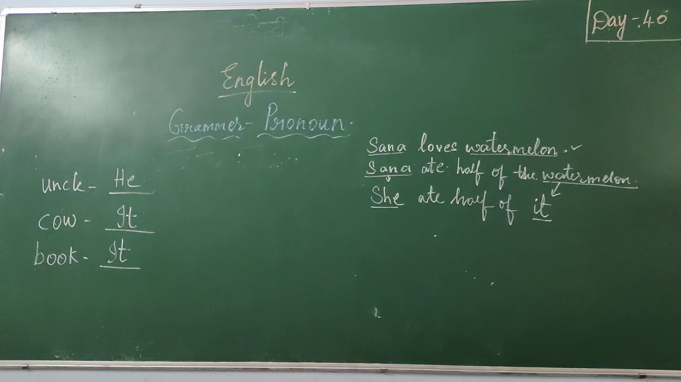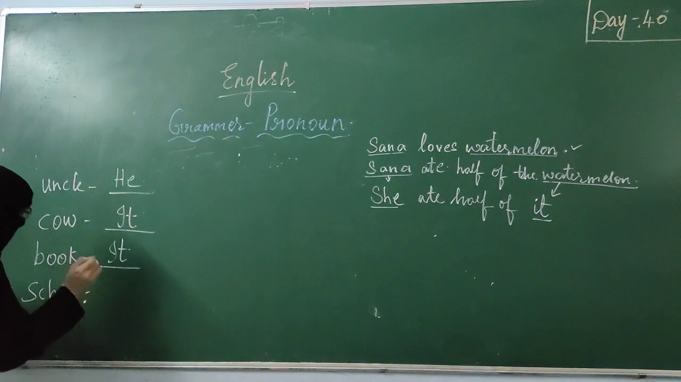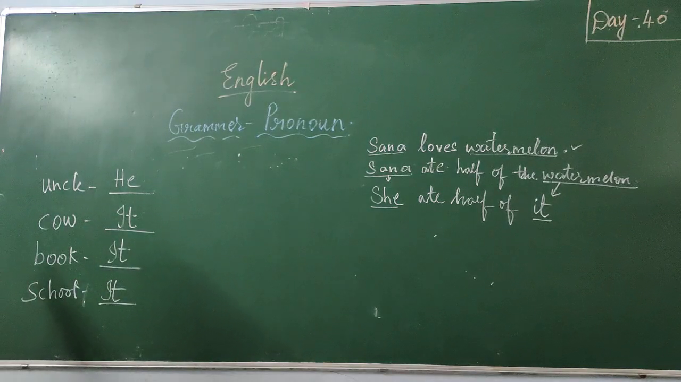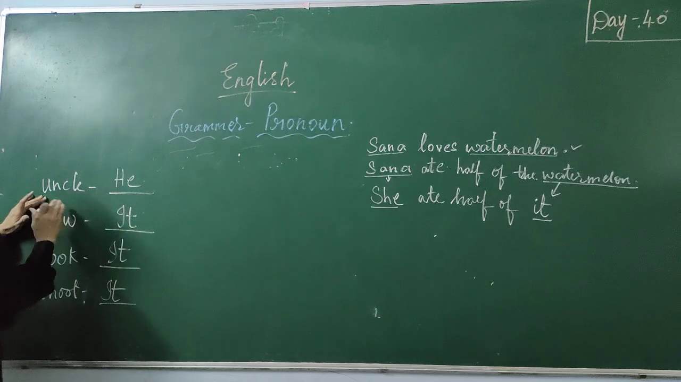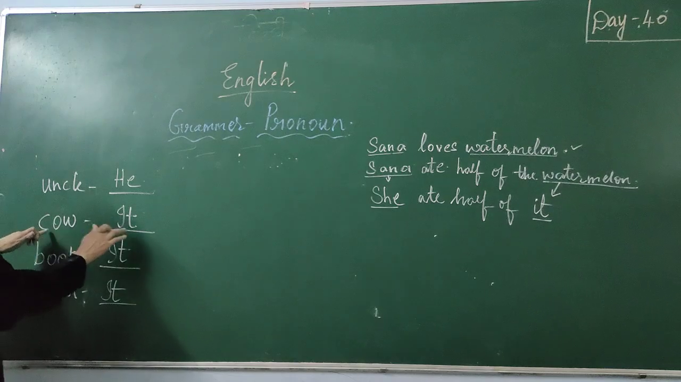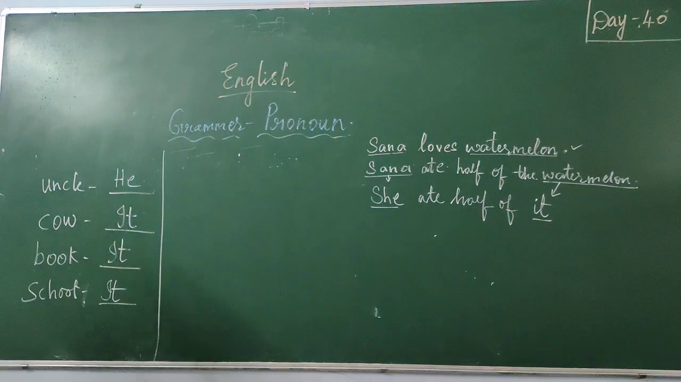So for uncle, for book, for animals, even for school, we use it. Is it clear? If it is a place, animal or thing, we use it. If I give a word, what can we use in its place? For uncle, what is the pronoun we use? He. For cow, what is the pronoun we use? It. Book, like that. If I give you a few words in your worksheet, you should be able to do it.